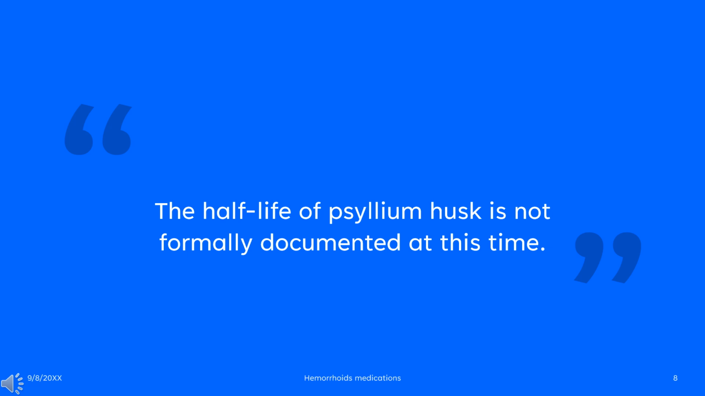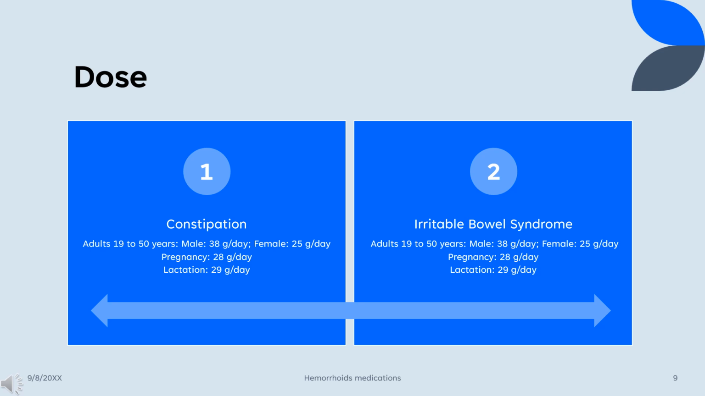Half-life. The half-life of psyllium husk is not formally documented at this time. Regardless, because psyllium husk is largely not absorbed when administered, it is believed that the drug may not exhibit any kind of half-life. Dose. Usual adult dose for constipation.